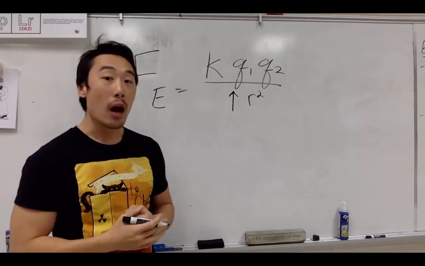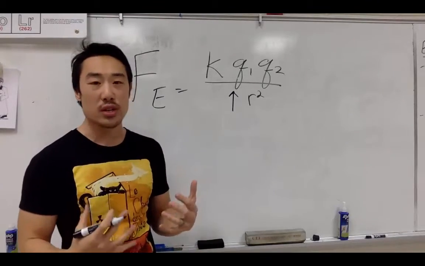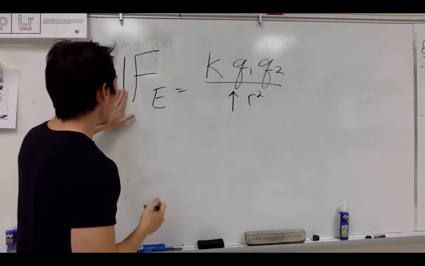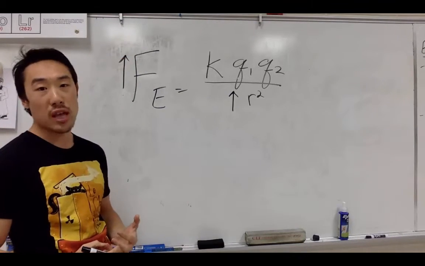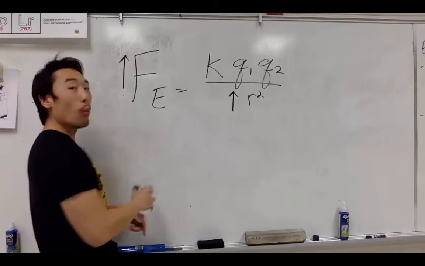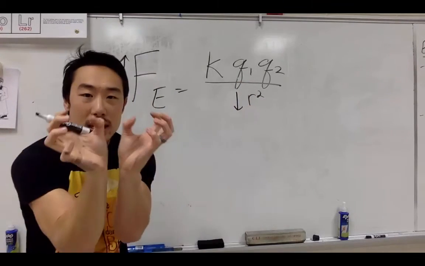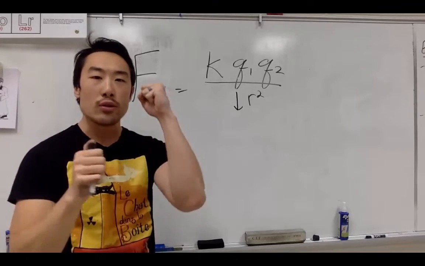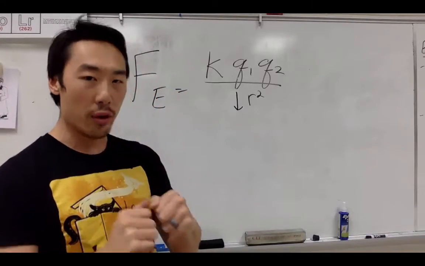Okay. Now, we can also do this in the reverse order. If we want to increase the force of attraction or the force of repulsion the two charges have on each other, we want to increase the force. What we can do is decrease the distance that they are away from each other. When two charges are closer together, they'll exert a stronger force on each other.